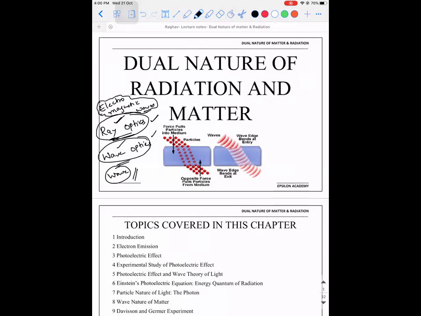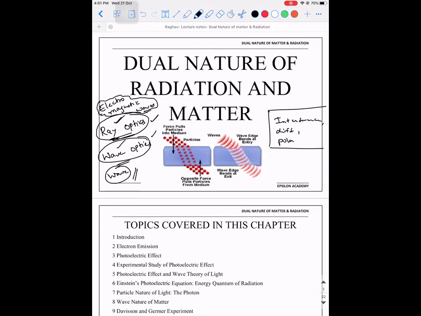Just by saying it, it is not accepted. There are certain phenomena that we observe where we could see that light exhibited wave properties. So what were the phenomena that prove the wave nature of light? We saw it in the previous chapter: interference, diffraction.